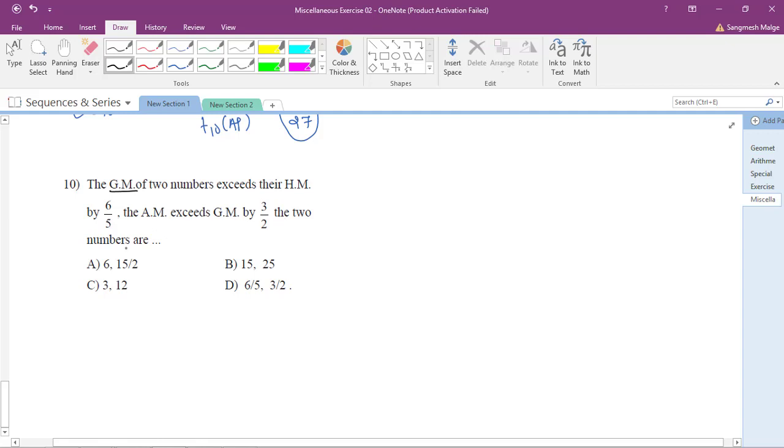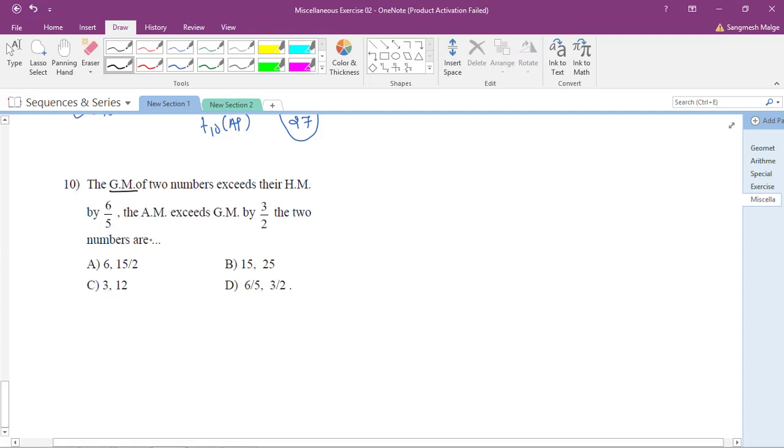See, these types of questions you can solve in two ways. One is totally formula based and another is reverse calculation, meaning you find the answer with the help of the options. How do you do it formula based? The GM of the two numbers exceeds their HM by 6/5.